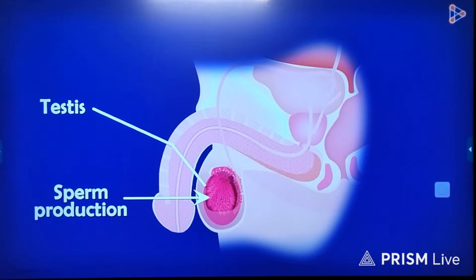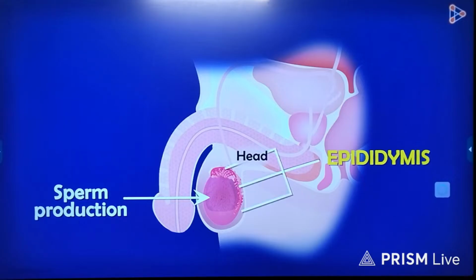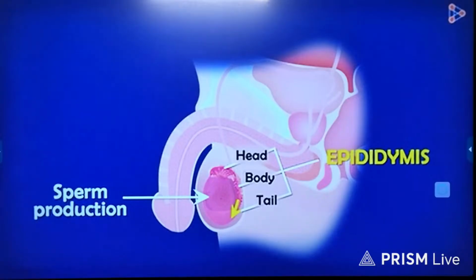They need some more time to mature, and until then, they are stored in the epididymis. Which part is the epididymis here? This blob of flesh on the top of the testis is called the epididymis. The epididymis is a mass of tubes which is coiled and stacked in place. It is made up of three parts: the head, the body, and the tail. What happens in the epididymis? Immature sperm enters this part and is stored in the tail part of the epididymis. How does it manage to find itself outside the penis?